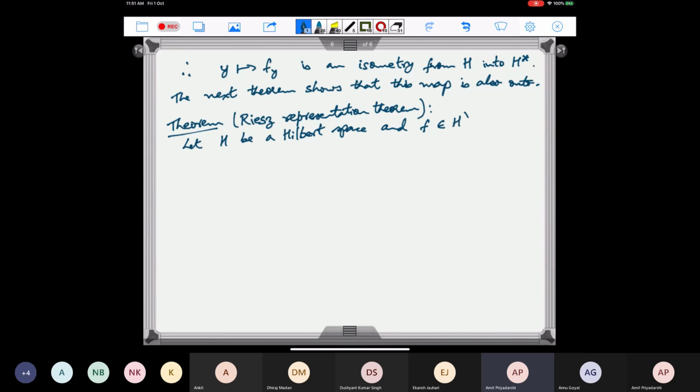F belongs to H star. That means that this is a continuous linear functional.